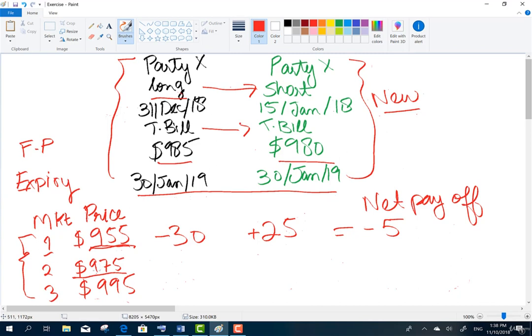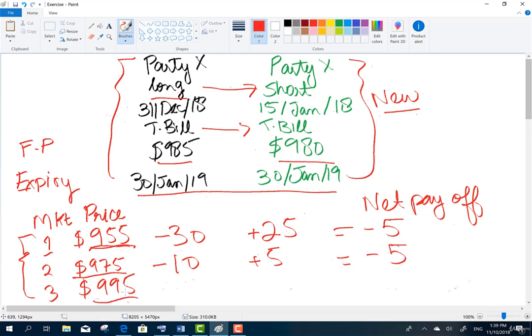Now calculate the payoff if the market price is $9.75. What will happen? On the T-bill, buying at $9.85 when prices are $9.75 is a loss position because Party X is buying at a higher price than the market. So it is -10. Loss of 10 on the long contract. And on the short contract, Party X will sell at $9.80 when prices are lower. So selling at a higher price, it's a gain and the difference is +5. So the payoff would be -5.